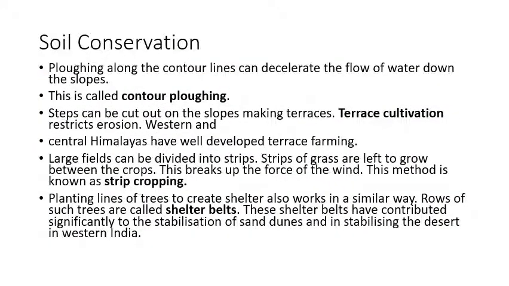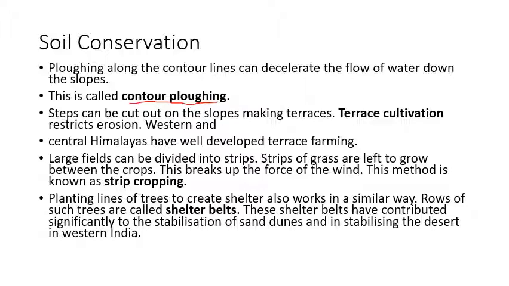Now let's talk about soil conservation. If we focus on what causes soil erosion, we will definitely get some idea of how we can conserve soil. So if plowing in the wrong direction causes soil erosion, plowing along the contour lines can definitely decelerate the flow of water down the slopes. And if that happens, soil will not be eroded to that level. So it will not be easily eroded. This is what is called contour plowing.